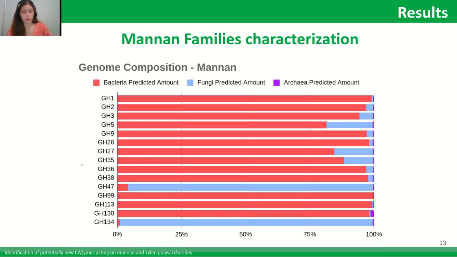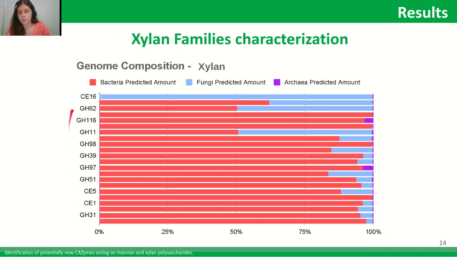For mannan and for xylan, the group that has more CAZymes per assembly accession is bacteria, with some exceptions in which fungi takes that position, such as GH47 and GH134 for mannan, and CE16 for xylan. We also have cases where bacteria and fungi groups are similar in contribution to the CAZymes sequence amount, situations seen for GH11 and GH62, also for xylan.